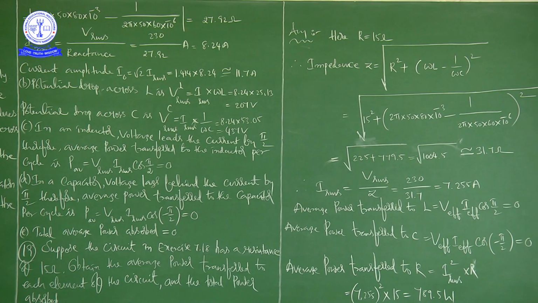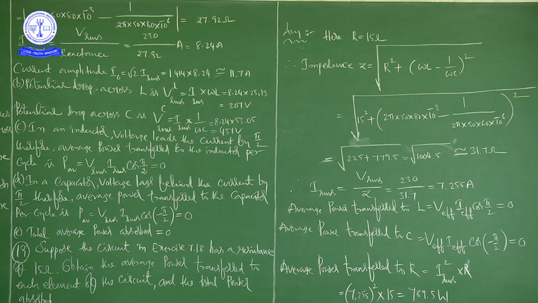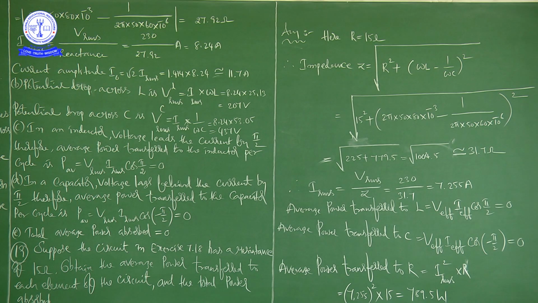Then what will happen finally? We are getting, because cos 90 is 0, no? Cos 90 is 0. So, average power transfer to the capacitor also became 0. Next, average power transfer to resistor, that is IRMS square into R, that is 7.255 whole square into 15, because IRMS we got 7.255. That is equal to 789.5 watt.